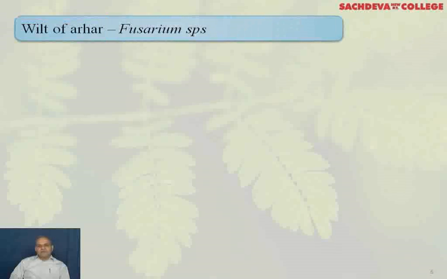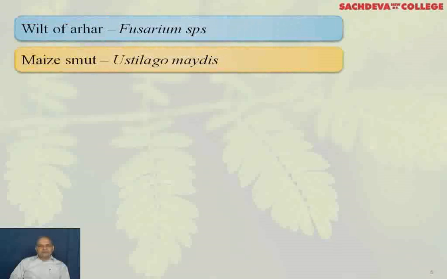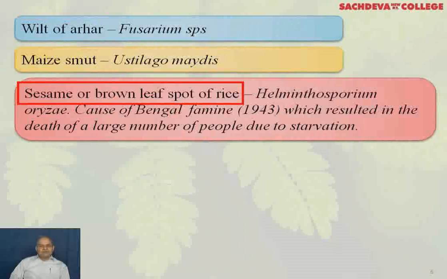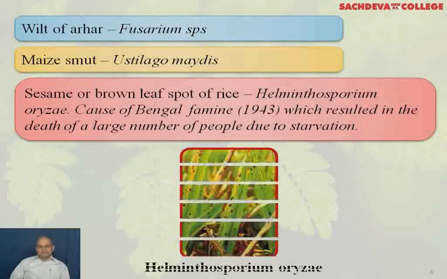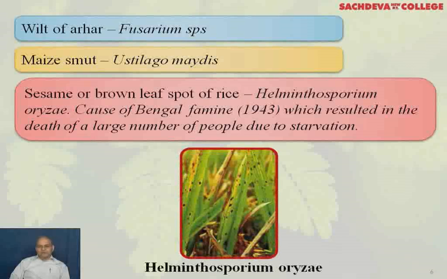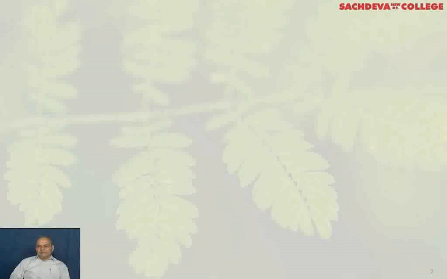Wilt of arhar by Fusarium species. Maize smut by Ustilago maydis. Sesamum or brown leaf spot of rice is caused by Helminthosporium oryzae, and this was the cause of the Bengal famine, which appeared in undivided Bengal in 1943, and lakhs of people died due to starvation. This is Helminthosporium oryzae, which causes sesamum or brown leaf spot of rice.